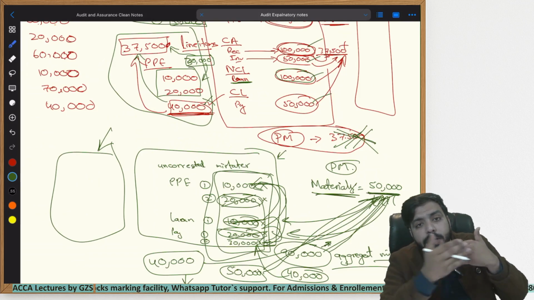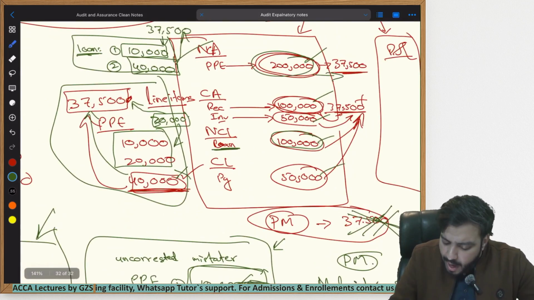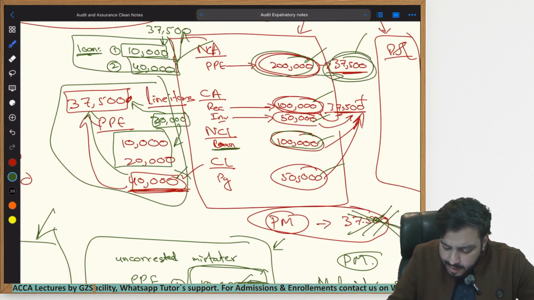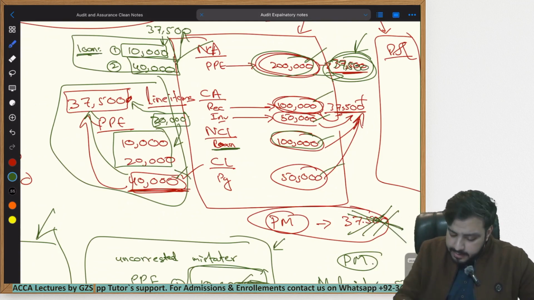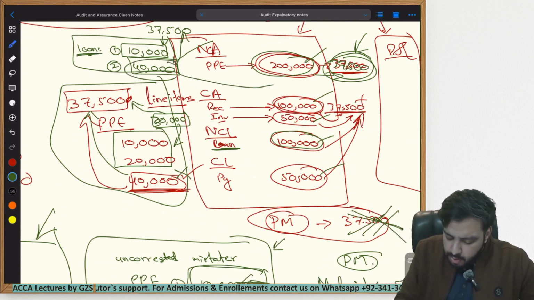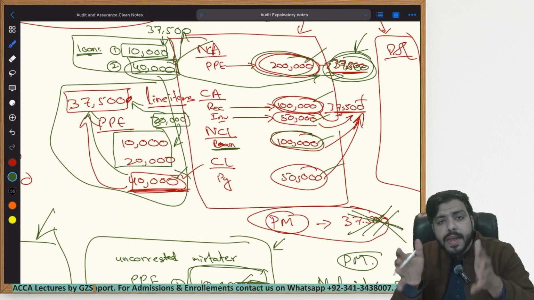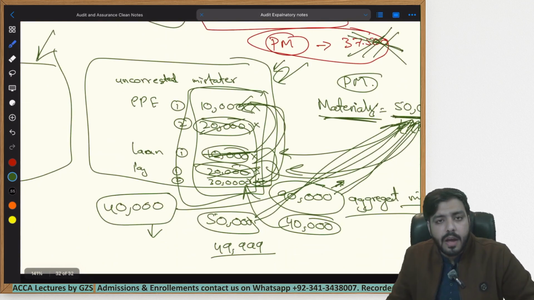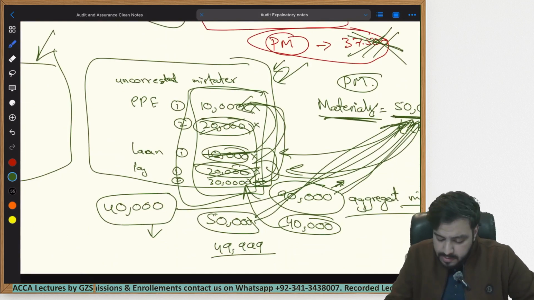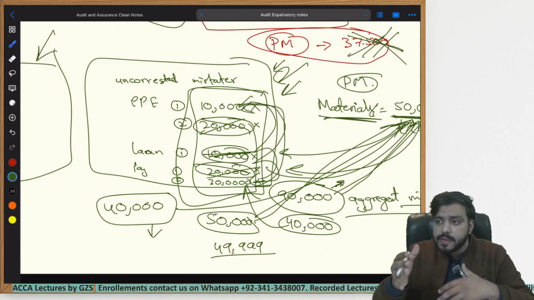In order to protect yourself, when you are auditing one single line item, at that specific time, at that specific area, you also calculate a lower materiality, which is known as performance materiality. So exactly at that time, you can let the management know that this error has to be corrected. At the end of the audit, there is a very high chance that you may miss something out within this specific file, within this specific list that you are making.